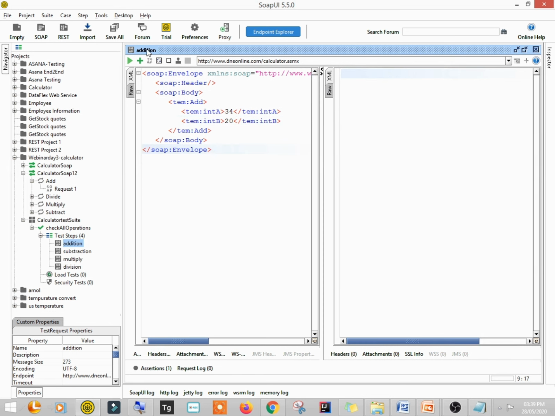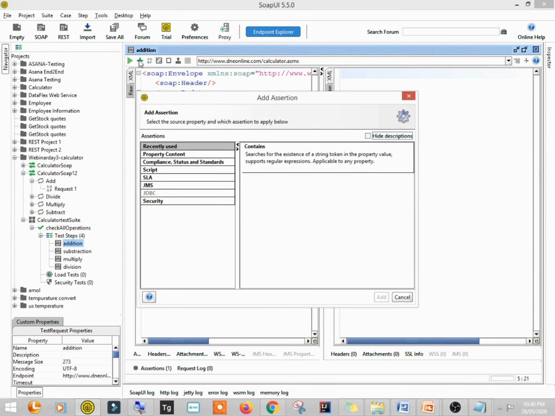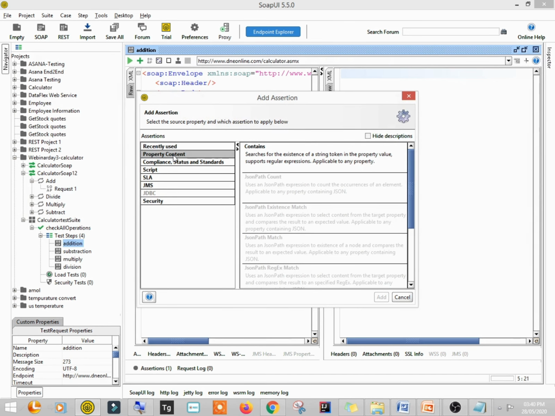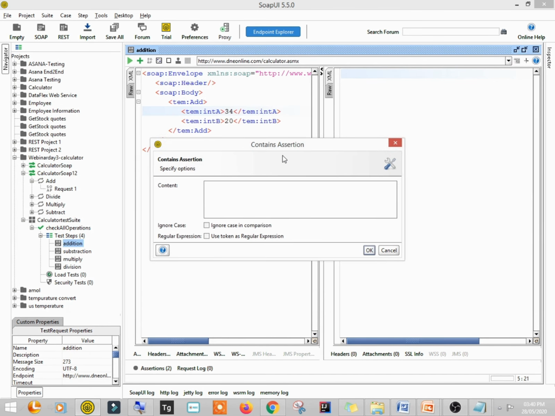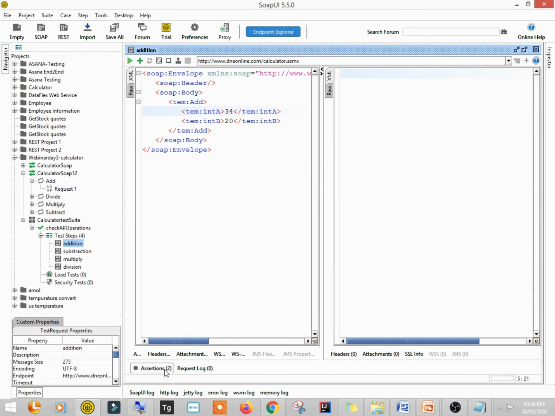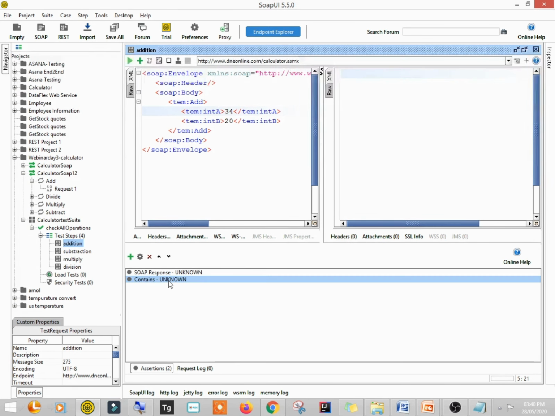So now 34 plus 20, the answer should be 54, right? So I am putting one assert, and there is property contains, right? Or you can go here to property content, and you can see here contains. So my response should contain 54, right? So say okay, and here we can see the contains assertion, right?